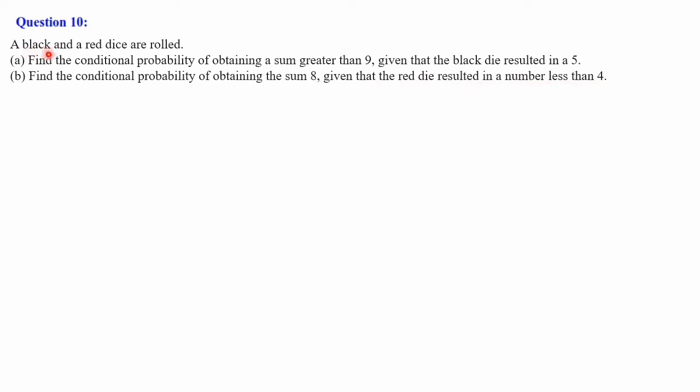First one is black and the second one is red, we can consider. So let the first observation be from the black die and the second from the red die. And find the conditional probability of obtaining sum greater than 9. Sum greater than 9 in the sense sum should be 10, 11 or 12. So the maximum possibility is 12 while rolling two dice, 6 plus 6.